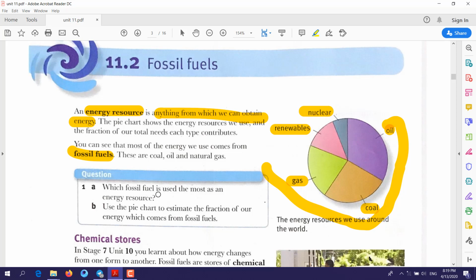Now, which fossil fuel is used the most as an energy resource? Let's take these examples of fossil fuels. Which one of these three do we use the most in our daily life? The answer will be oil.